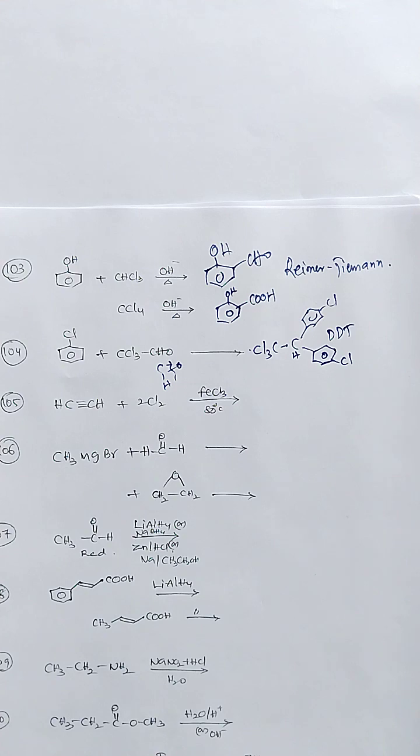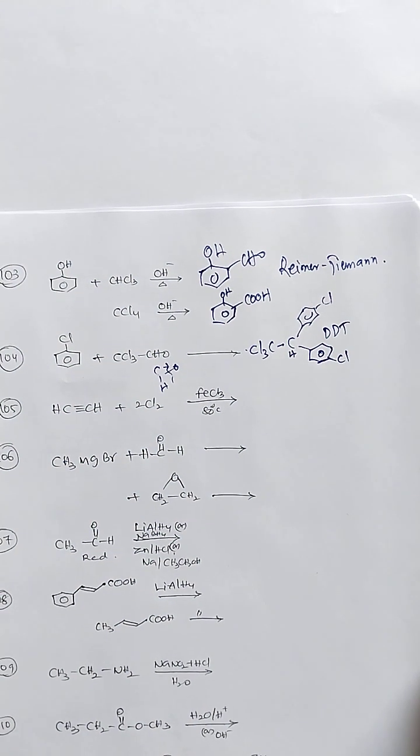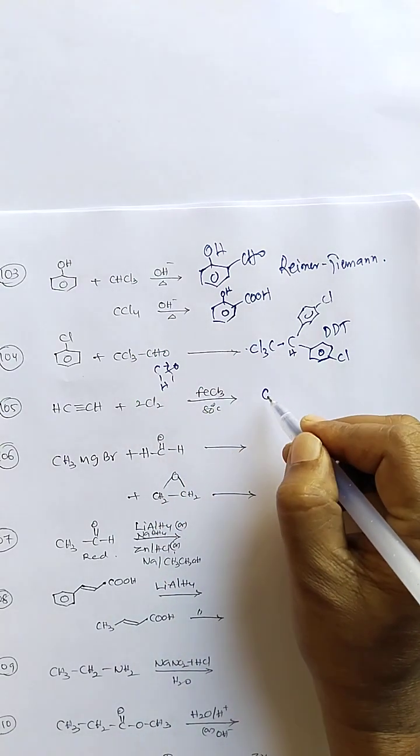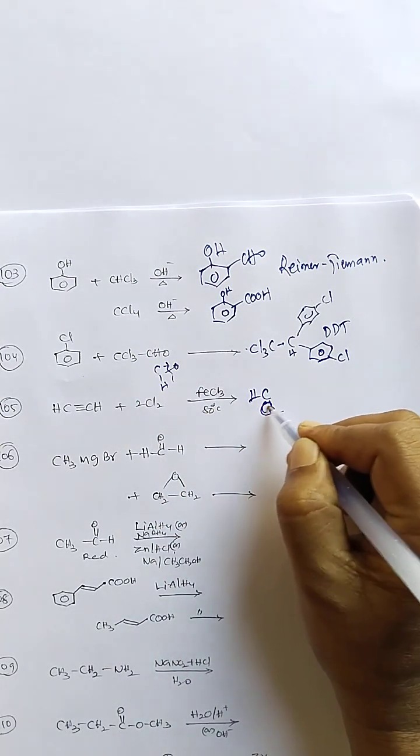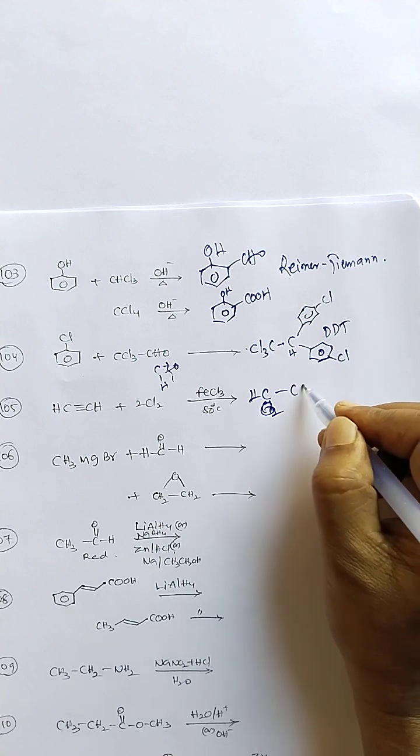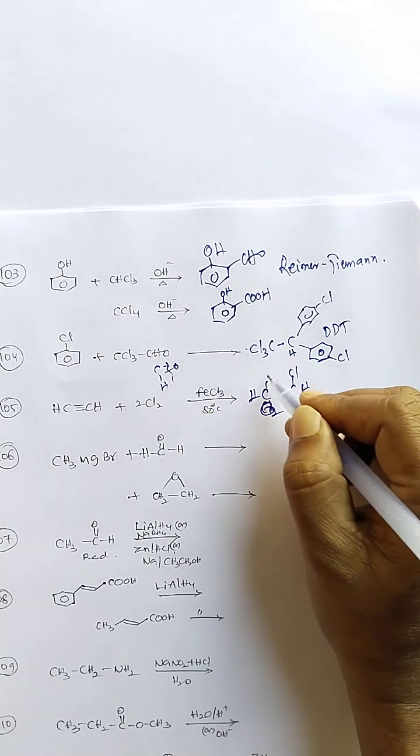So DDT is formed. It's a pesticide. Then a reaction with 2 moles of chlorine, so addition takes place, just a small addition reaction. 2 moles of addition takes place,